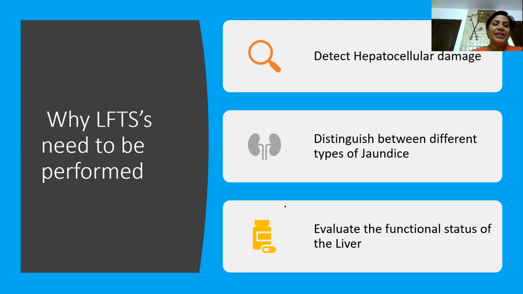Then why do these LFTs need to be performed? What is the use of checking these liver function tests? First, it helps in detection of hepatocellular damage. Then, a very important aspect, it distinguishes between different types of jaundice, and it evaluates the functional status of the liver, whether the liver is functioning properly or not.